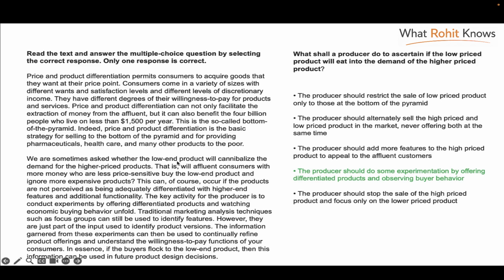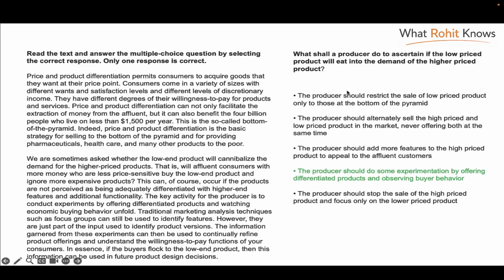And then also what the producers should do if they want to make sure the low-end product will cannibalize. Cannibalize means will eat into the demand for the higher price products. So you see, that is why it's important to read the whole sentences, because you'll not find the word eat into. You'll have to judge from the text, from the sentence. If you already know what cannibalize means, then that's fine. But if you don't know, then by reading the sentence, you can tell that this is about low-end product reducing the demand or eating into the demand for the high-priced products.